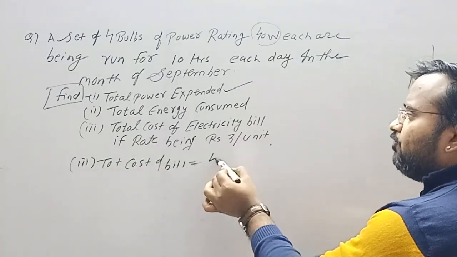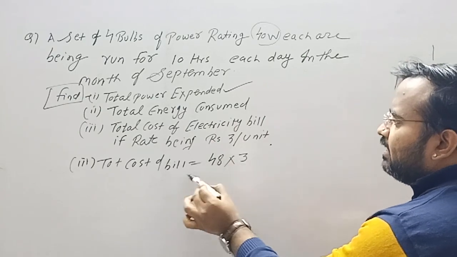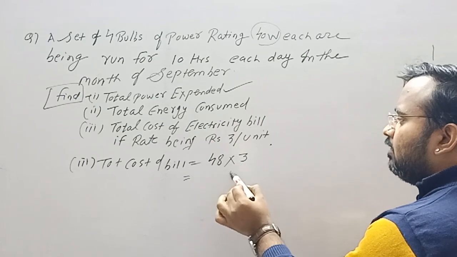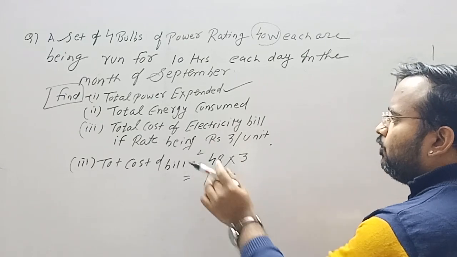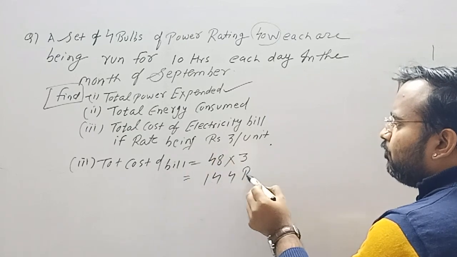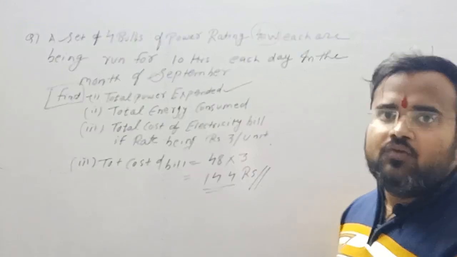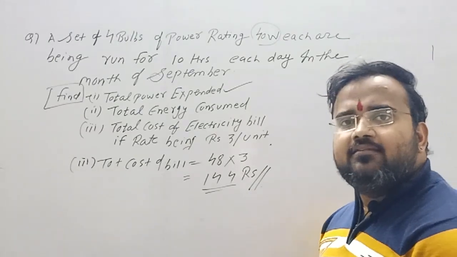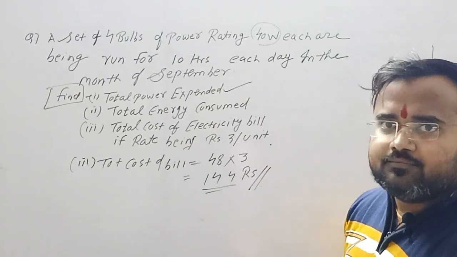We have consumed 48 unit, and for each unit the price is rupees 3. So 8 3s are 24, 2 carries, and 4 3s are 12 and 2 is 14. So this would be 144 rupees bill for the month of September. So this is how the electricity bill can be calculated.